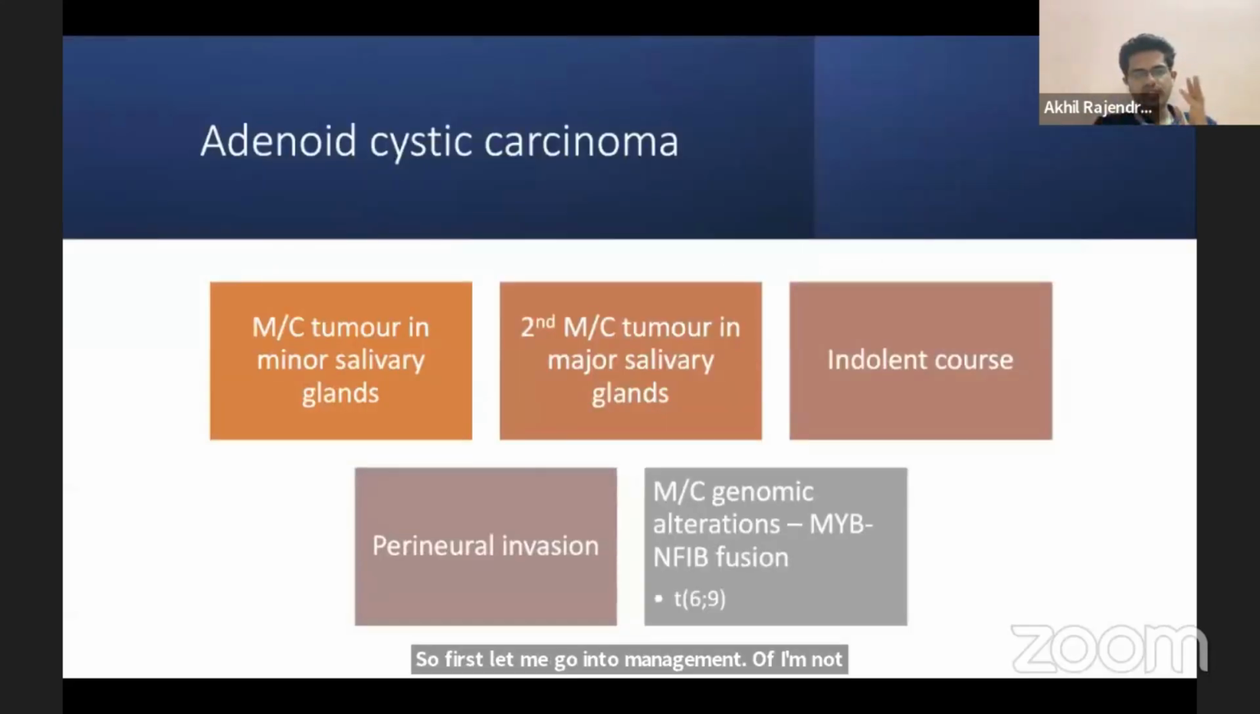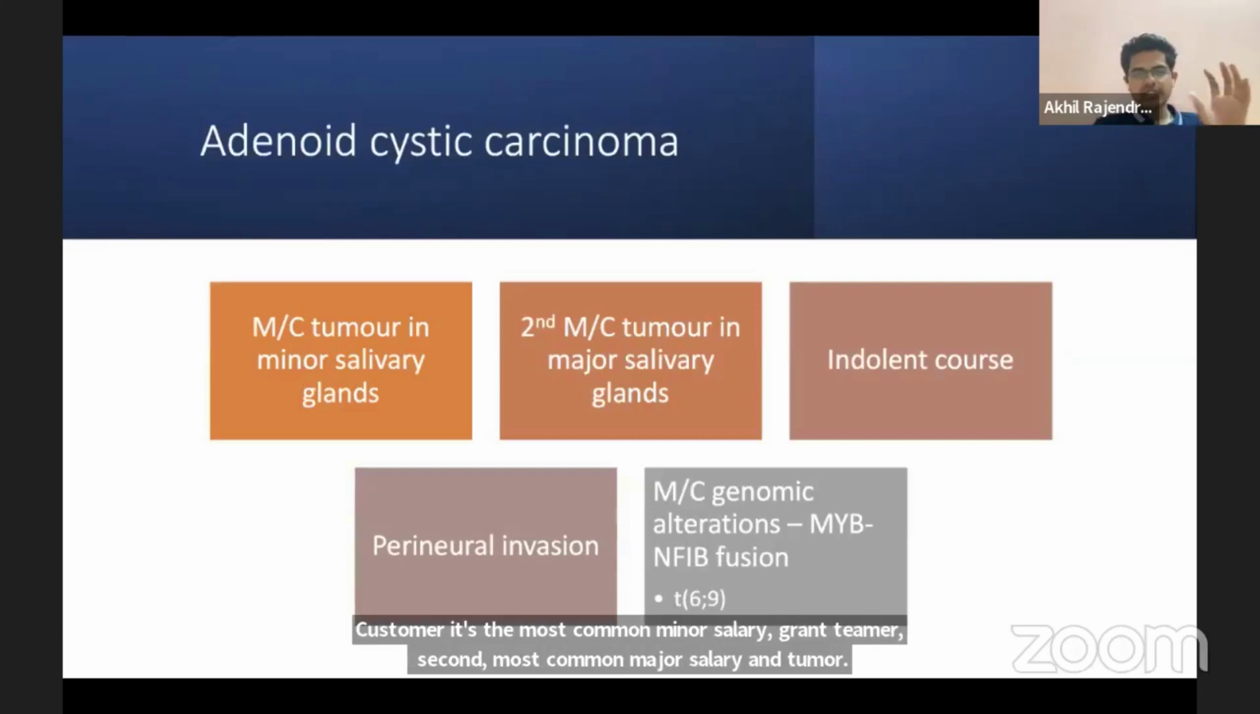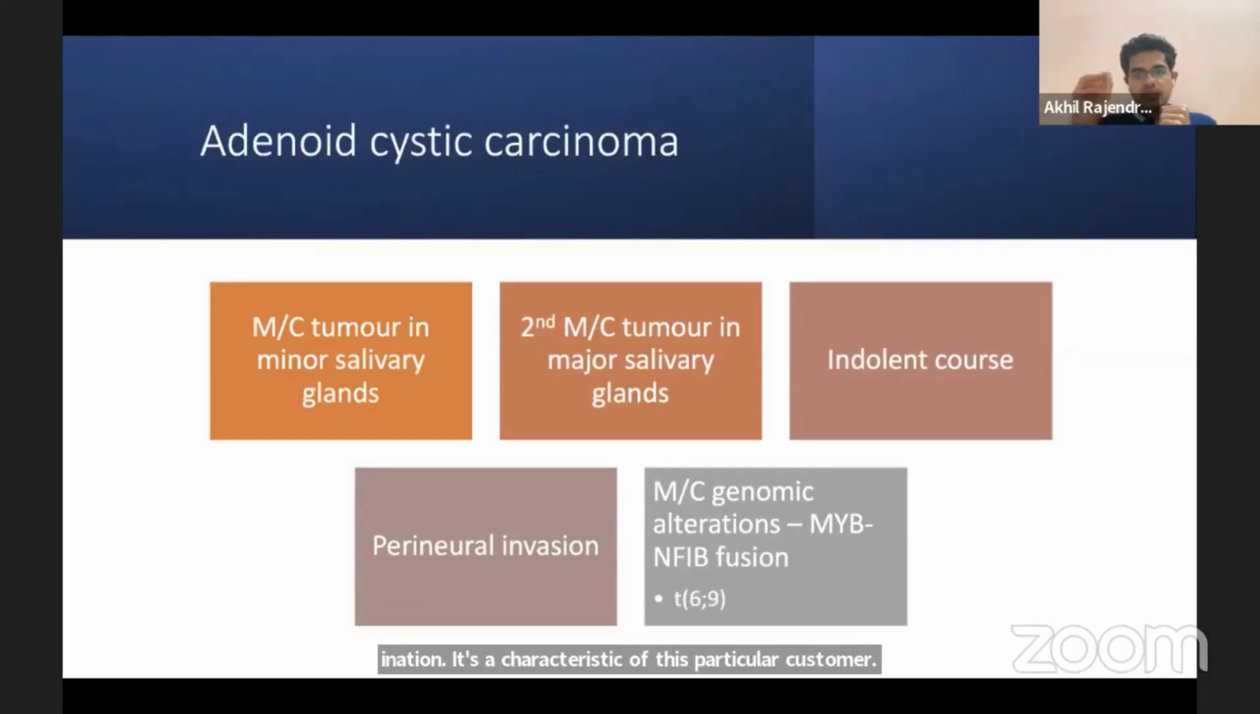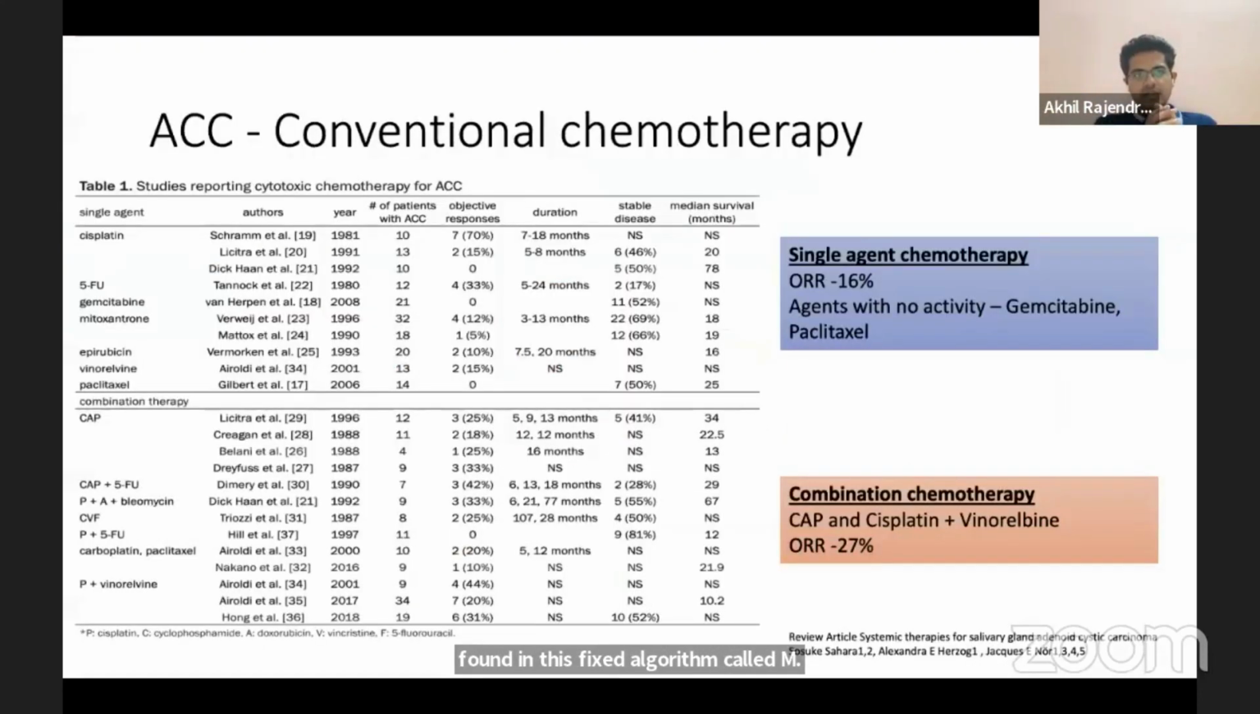It's the most common minor salivary gland tumor, second most common major salivary gland tumor. It has an indolent course, and perineural invasion is a characteristic of this particular carcinoma. Now, the most common genomic alteration which is found in this is an alteration called MYB-NFIB fusion, which is due to a translocation of 6;9. Now,